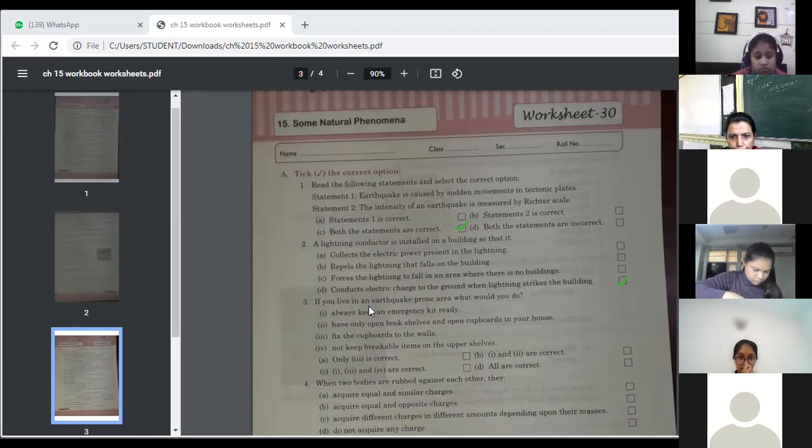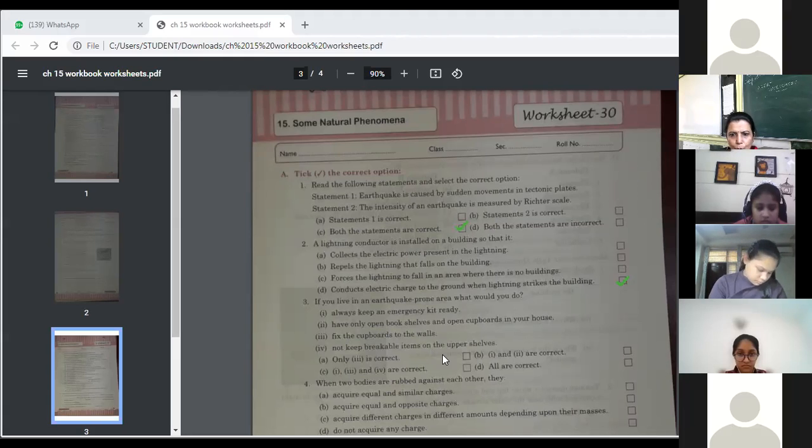Number 3: if you live in an earthquake prone area, what would you do? Always keep an emergency kit ready. Have only one open bookshelf. Fix the cupboards to the wall. Not keep breakable items on the upper shelves. Yes, Tanya. You need to find out. Only third is correct? First and second are correct? But first, third and fourth are correct. So according to you, option C is correct.